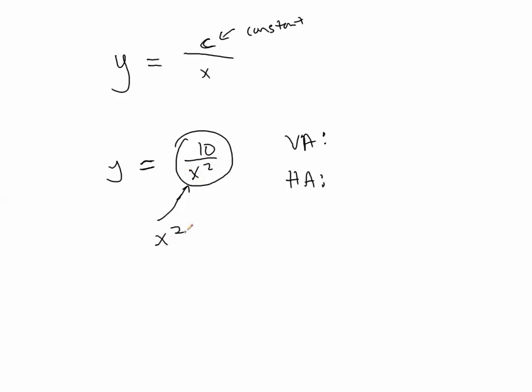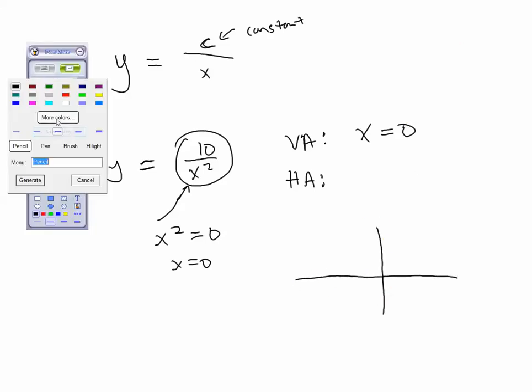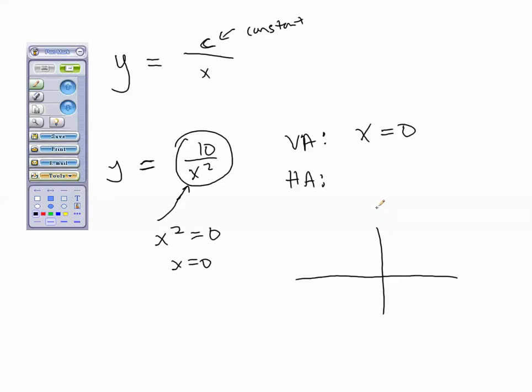So when is x squared equal to 0? I don't want that to happen, right? Well, the only number that I can multiply by itself and still get 0 is 0. So when x is 0, I still have a vertical asymptote. So I would say that the vertical asymptote is x equals 0. And I'm just going to keep track of some things here and get a picture of what this might look like. So let me plot my vertical asymptote.